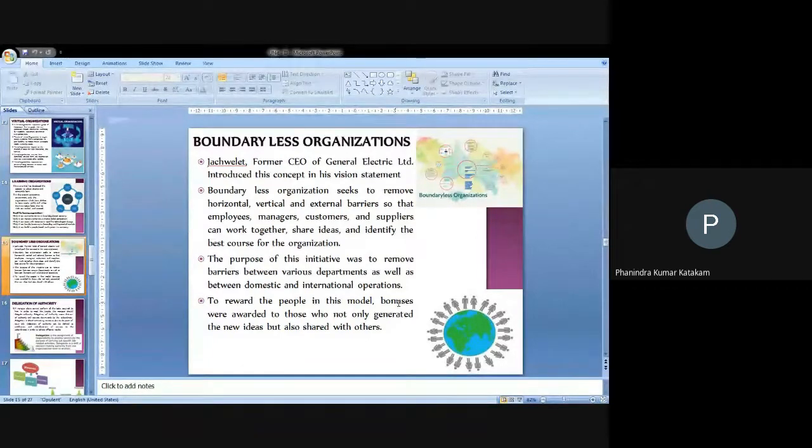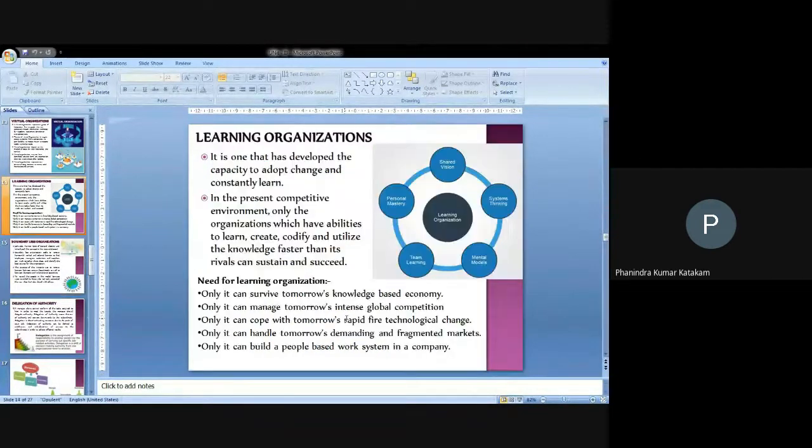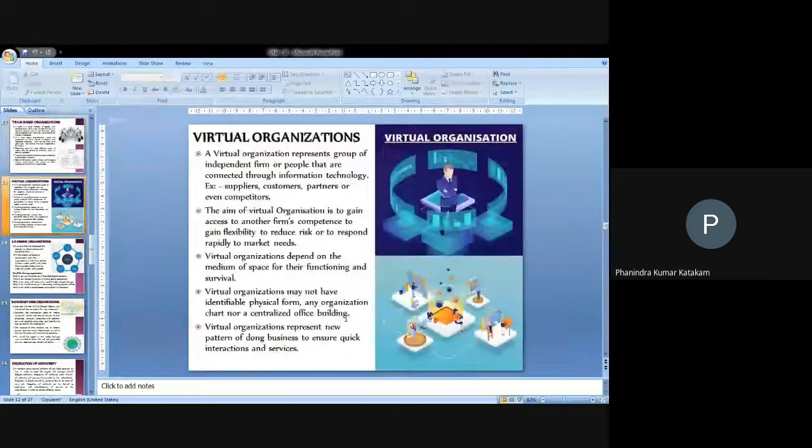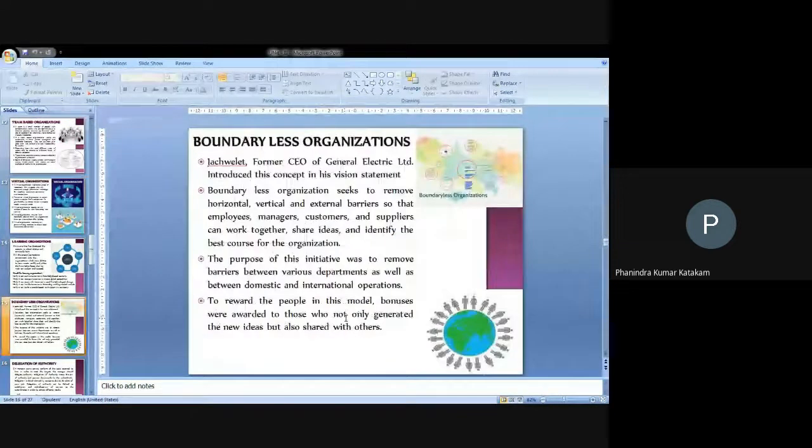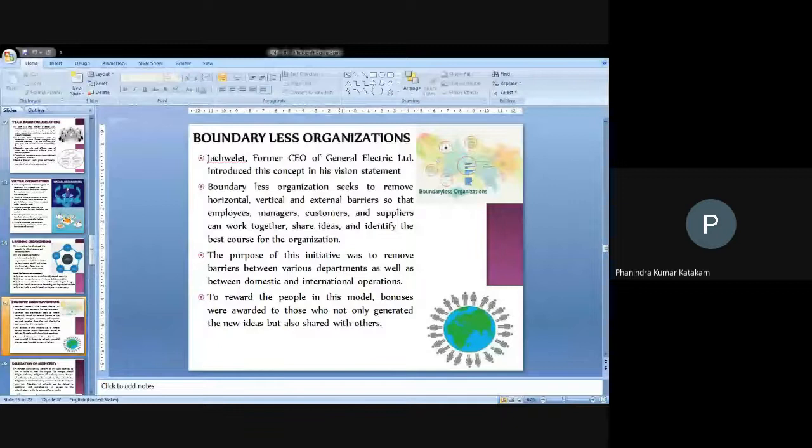And that's a form of organization. These three forms of organization, called virtual organizations, learning organizations, and boundaryless organizations, are the modern forms of organizations that we are going to see.